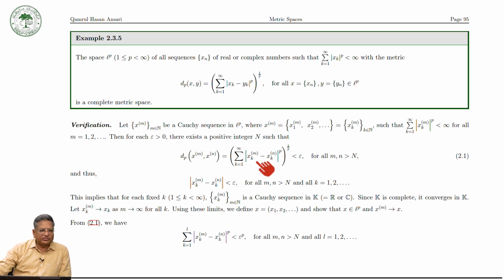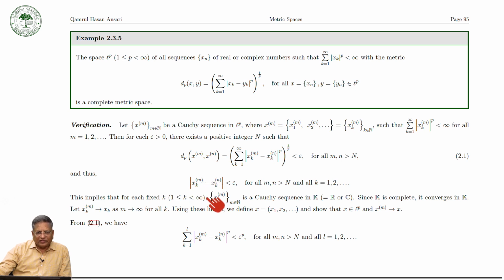Same as we have seen in the case of Rn. And this is a sequence of numbers, because it is a sequence of real or complex numbers.